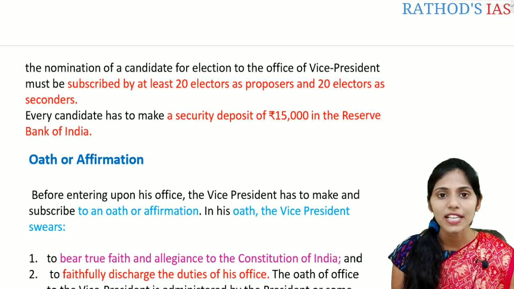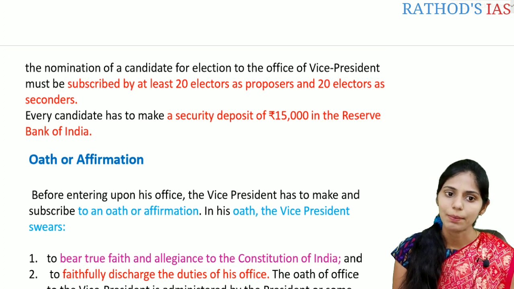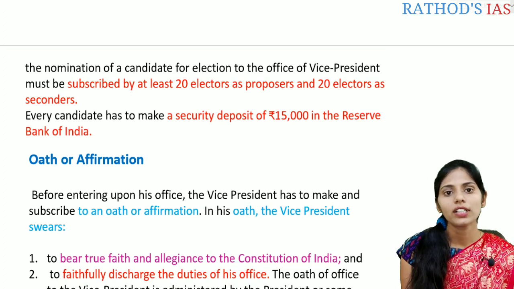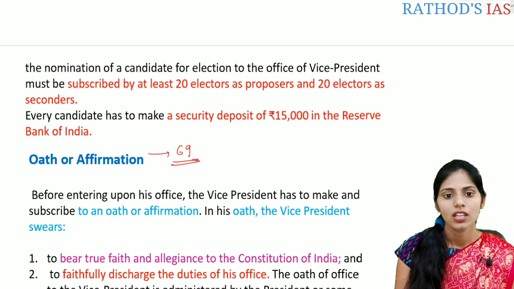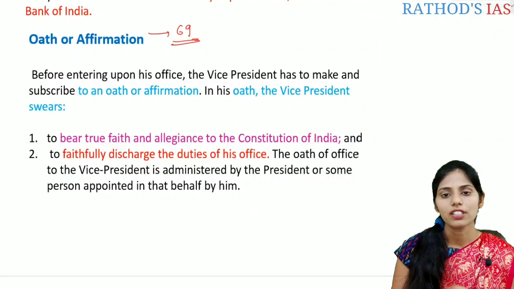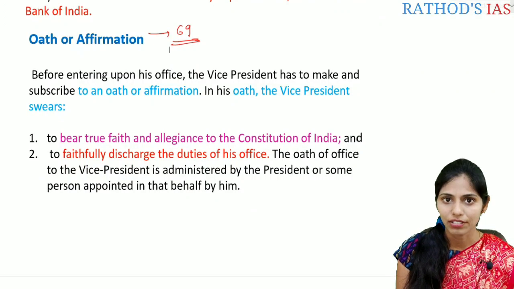And he has to make a security deposit of about 15,000 rupees with the RBI. Let us see the oath and affirmation according to Article 69 of the Indian Constitution. So before entering into his office, the Vice President has to subscribe to an oath and affirmation.